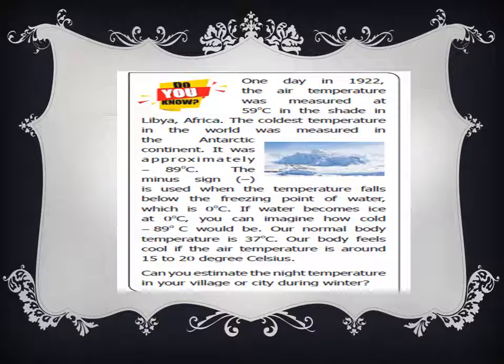Do you know, one day in 1922, the air temperature was measured at 59 degrees Celsius in the shade in Libya, Africa. The coldest temperature in the world was measured in the Antarctica continent. It was approximately minus 89 degrees Celsius. The minus sign is used when the temperature falls below the freezing point of water, which is 0 degrees Celsius. If water becomes ice at 0 degrees Celsius, you can imagine how cold minus 89 degrees Celsius would be.